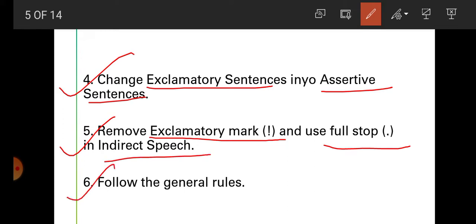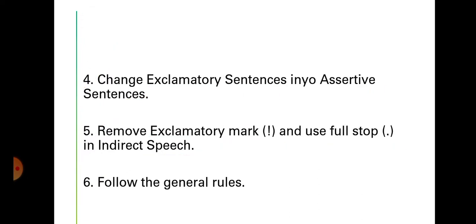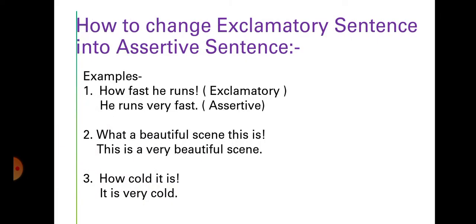And the last rule, students: follow the general rule. General rule means change of person, change of tense and change of other parts of speech. Now students, here is how to change an exclamatory sentence into an assertive sentence. It is very important to know how we will change it. So I have given here some examples to change exclamatory sentences into assertive sentences.